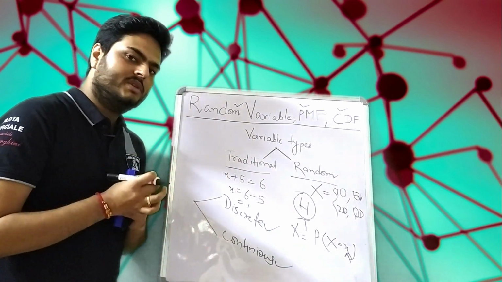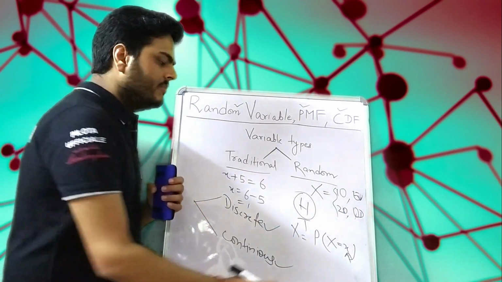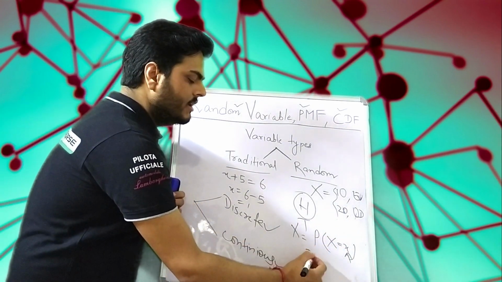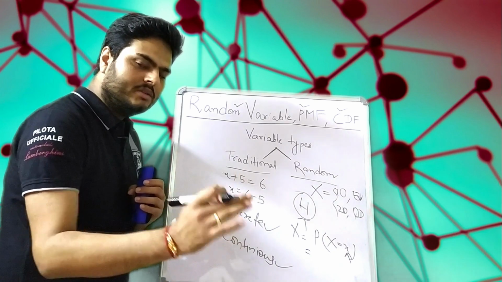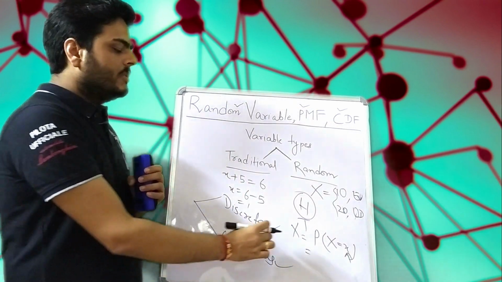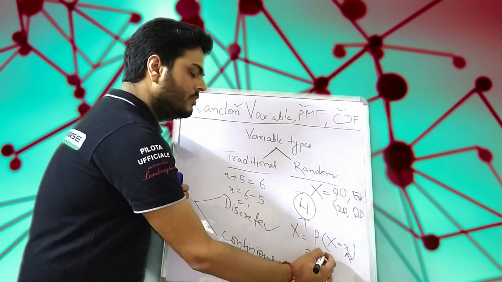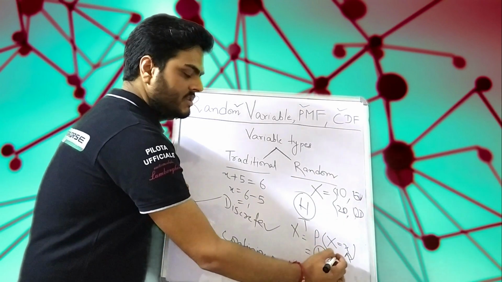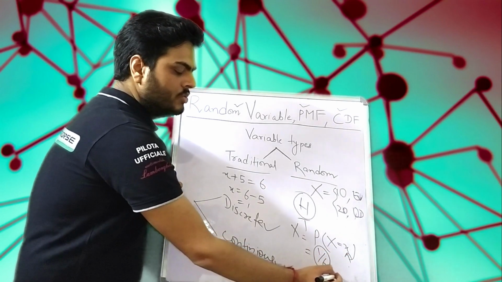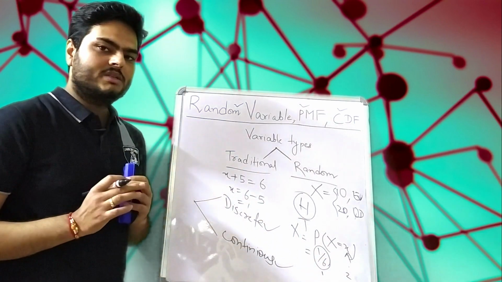In this case, my probability of getting either 1, 2, 3, 4, 5, or 6 is 1 by 6. So my random variable, capital X, will be 1 by 6 for x is equal to 1, for x is equal to 2 also it will be 1 by 6, for x is equal to 3 also it will be 1 by 6.